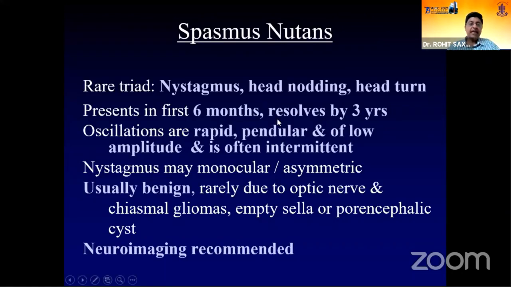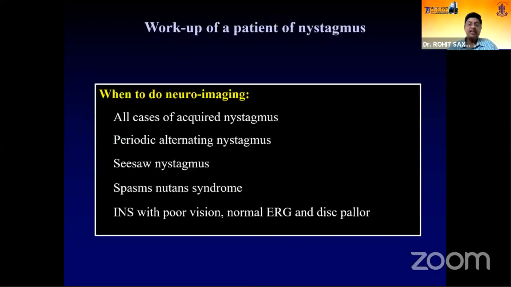Spasmus nutans we see in very small children presenting by 6 to 8 months, and they have head nodding, a head posture, and a nystagmus that is not symmetrical in both eyes. So the velocity or the amplitude may be different in both eyes, and it's very important to neuroimage these children because it can be associated with chiasmal gliomas. Usually they are benign and tend to settle, but some may be associated with a chiasmal glioma, so you need to investigate these patients.